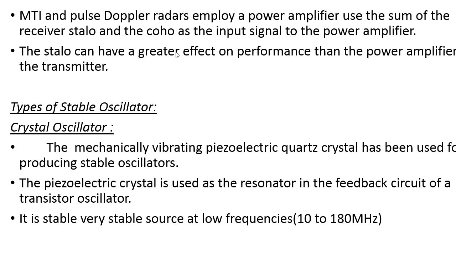In order to extract this signal, we need to maintain the stability of the oscillator, because the echo signal depends very much on the clutter signal. Why does it vary? Because whenever the clutter signal adds with the echo signal, it will change the amplitude or phase or frequency of the echo signal. So in order to extract that echo signal, we need to maintain the stability in the oscillator. That is what we call oscillator stability. And also the STALO oscillator has a high performance compared to the power amplifier in the transmitter.